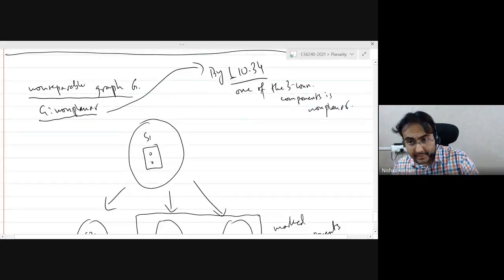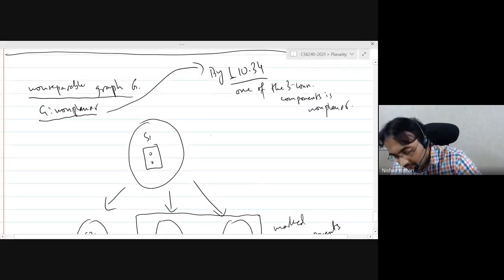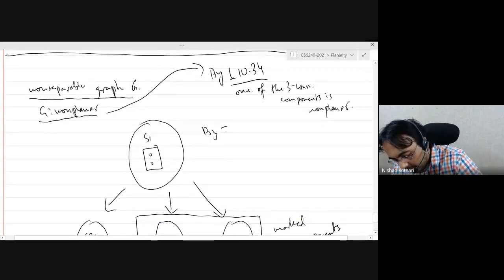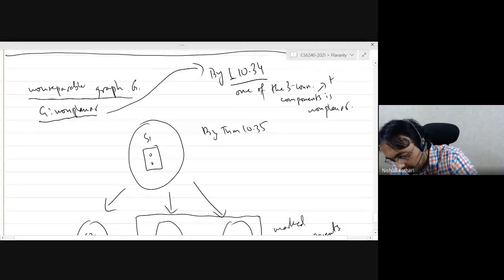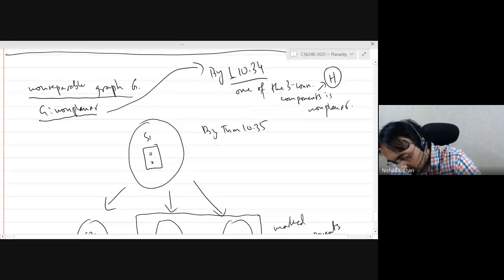We have proved Wagner's theorem for 3 connected graphs. So by theorem 10.35, let's say the component is H. H has a K5 or K33 minor.